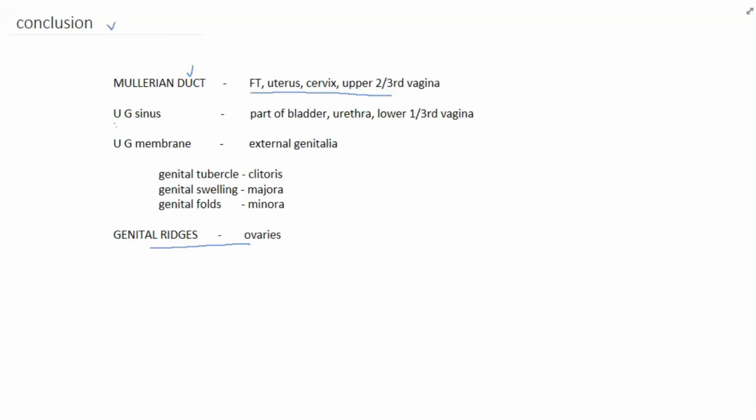And urogenital sinus, which is developed from the cloaca, is developed into mucosa of the bladder, urethra, and lower third of the vagina. And urogenital membrane, which is a part of urogenital sinus, is developed into female external genitalia like clitoris, majora, and minora. Genital tubercle is converted into clitoris, genital swellings will be converted into majora, and genital folds will be converted into minora.